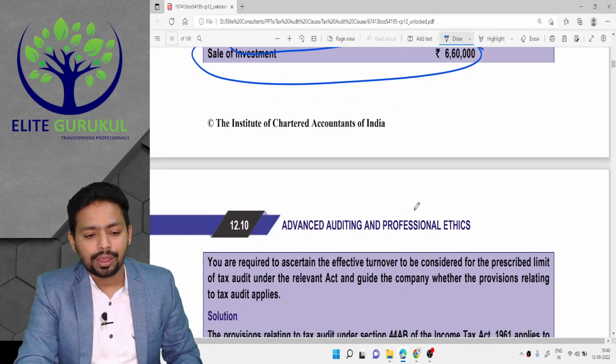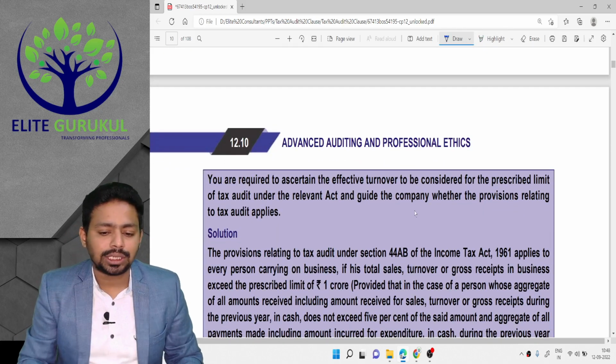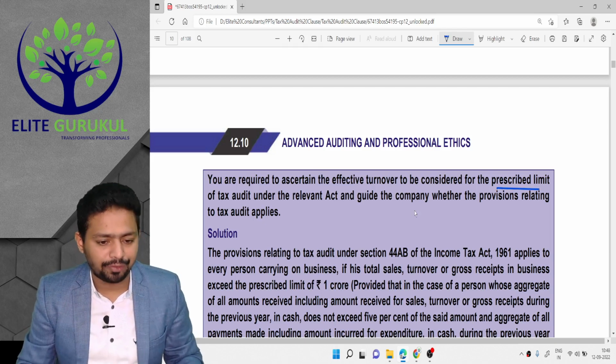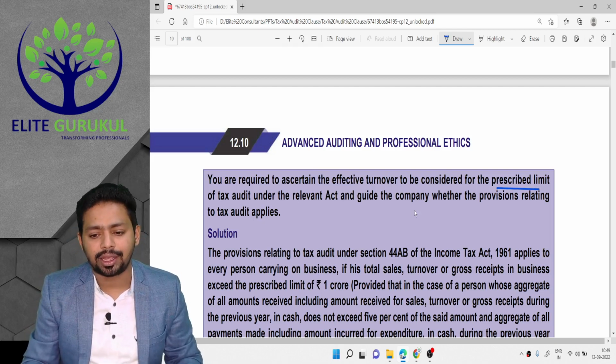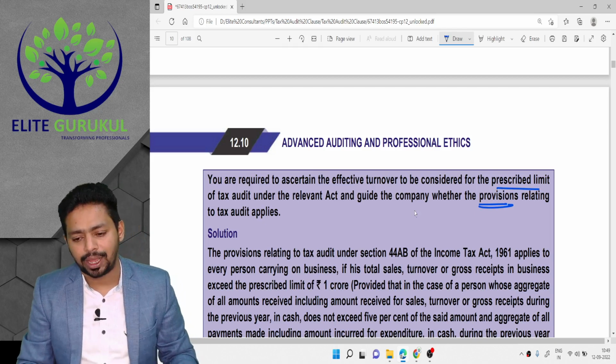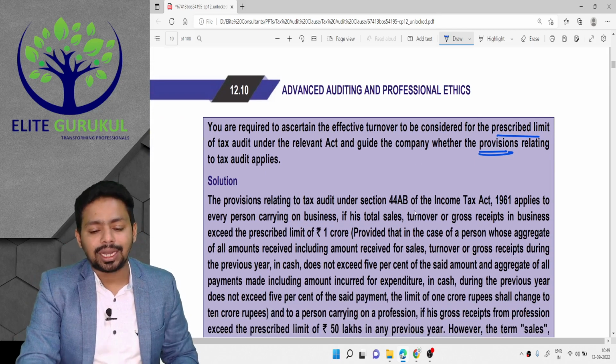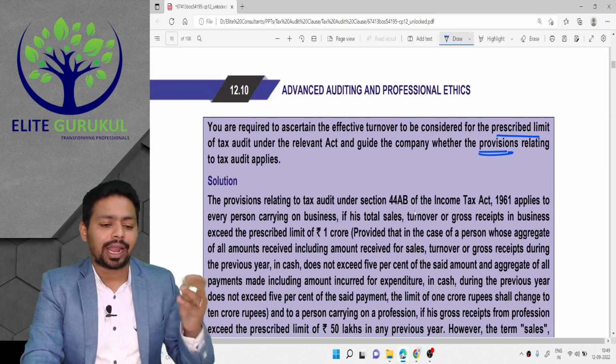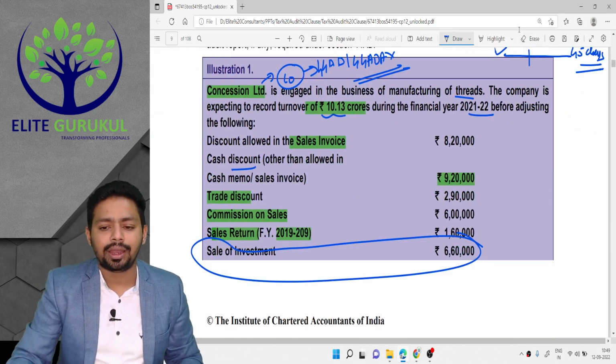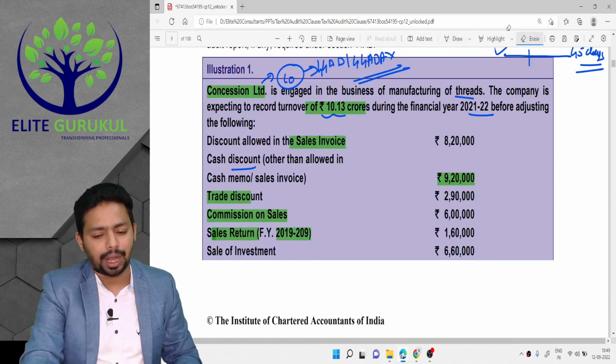Okay. You are required to ascertain effective turnover for the prescribed limit for tax audit under the relevant Act and guide the company with the provisions relating to tax audit applicable. This is the question. Now let us understand the answer, and then we will come back and understand what exactly needs to be subtracted or not.